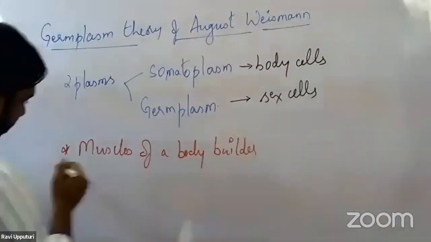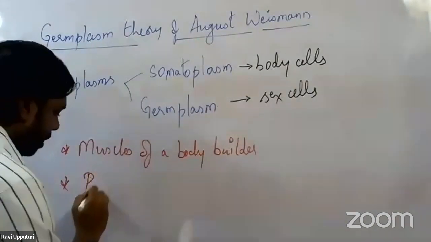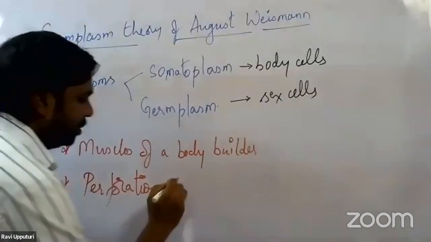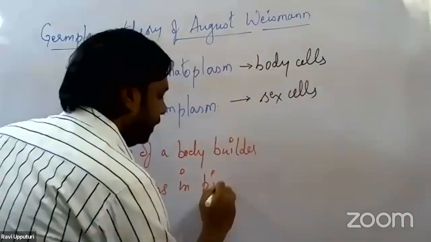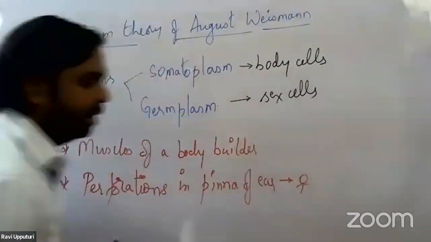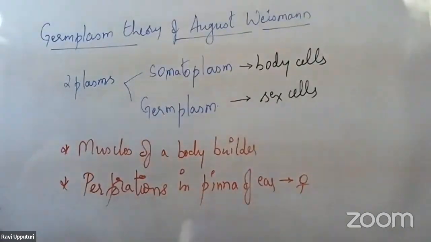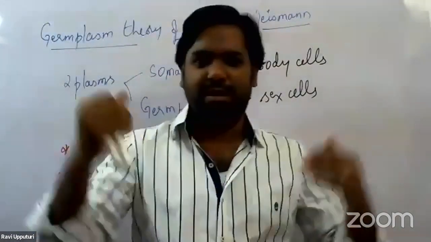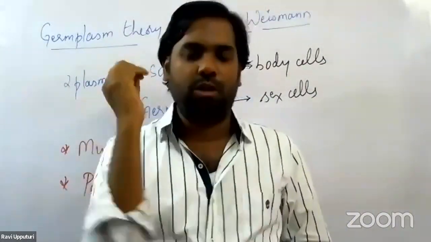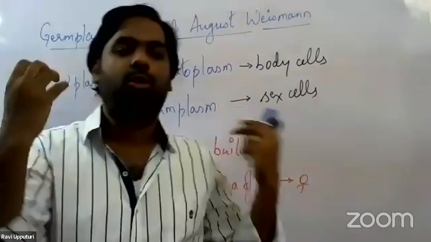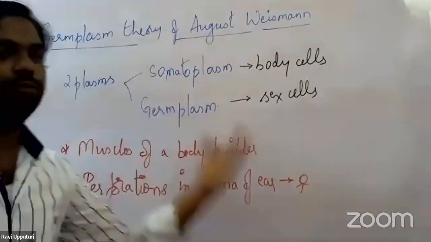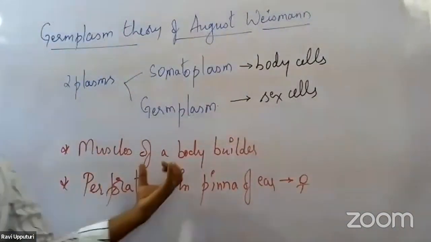One more example is perforations in the pinna of the ear. This is usually seen in human females. In our Indian culture it has been there for centuries, where the female individual will start making a perforation or small hole in the pinna of the ear to wear some sort of ornaments. Nowadays, even males are also doing it. But anyway, in case of females, perforation in the pinna of the ear.